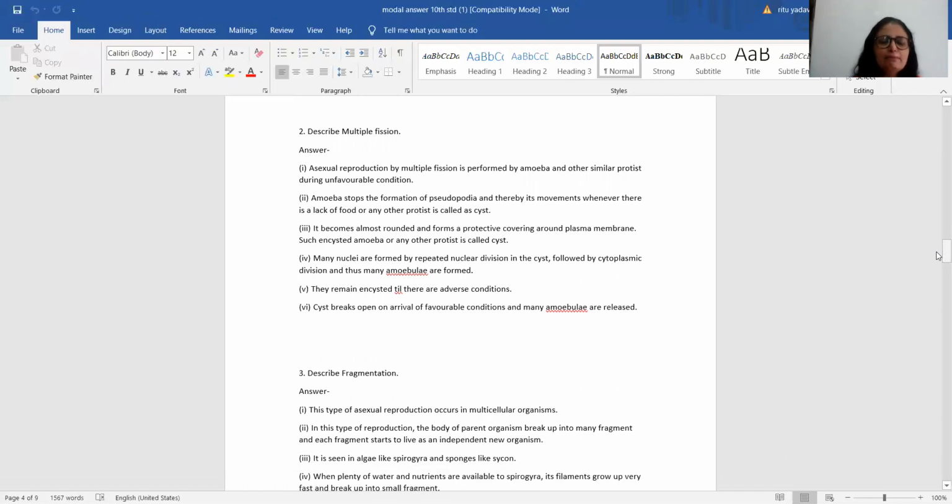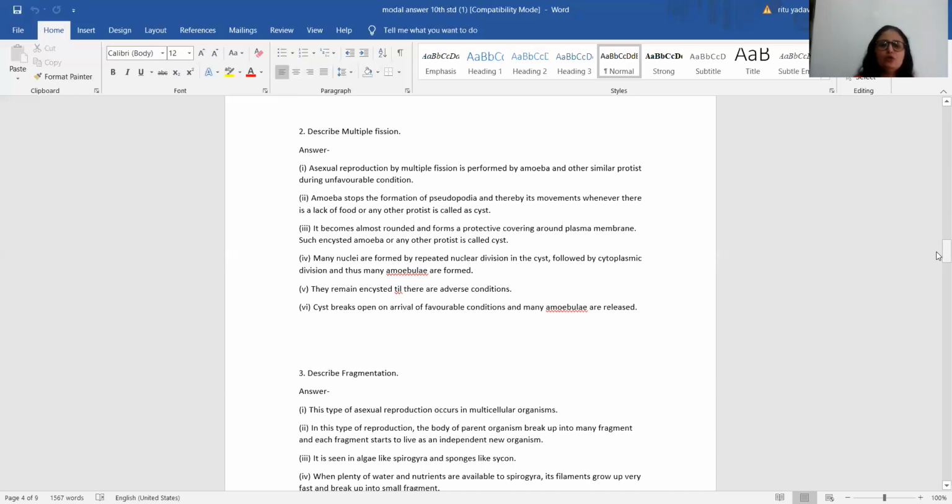Second is describe multiple fission. As you all are aware, multiple fission takes place in amoeba and similar protists. But when does it take place? During unfavorable conditions. So the first point should be: asexual reproduction by multiple fission is performed by amoeba and other similar protists during unfavorable conditions. Second point, amoeba stops the formation of pseudopodia and thereby its movements whenever there is a lack of food, and in amoeba or any other protist this is called a cyst. It means amoeba takes in the pseudopodia and forms a cyst around its body.